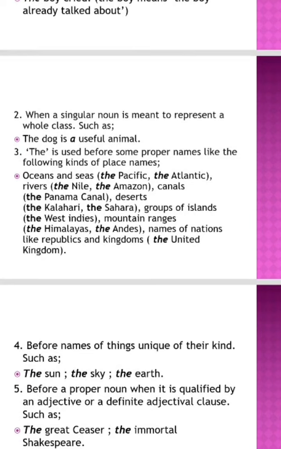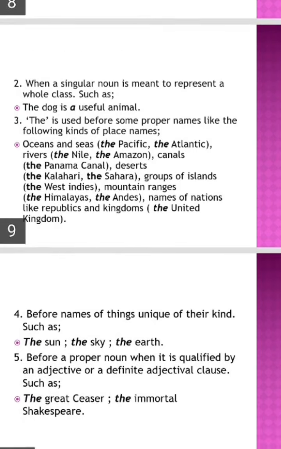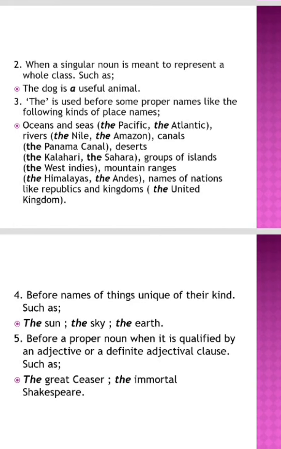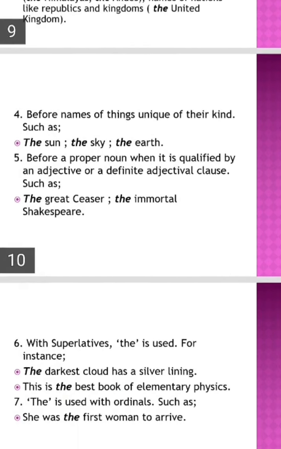The fourth one is before names of things unique of their kind, such as the sun, the sky, the earth, the moon. There is only one in the world, so we have to use the for these unique things, right? The fifth one is that we use the before a proper noun when it is qualified by an adjective, for example, the great Caesar, the immortal Shakespeare.